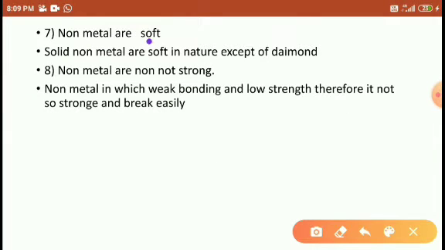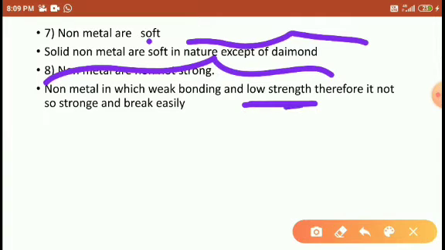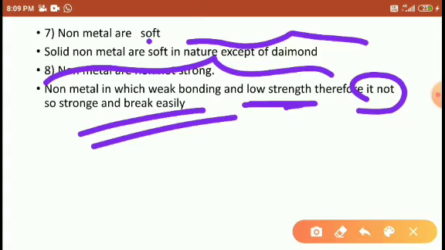And the solid non-metals, except diamond, are very soft. All the non-metals are very soft in nature, right, students? Due to the weak bonding and low strength, they are not so strong and break easily. But diamond is the hard and rigid one. Diamond is the only hard, rigid non-metal, and the remaining are very soft in nature.